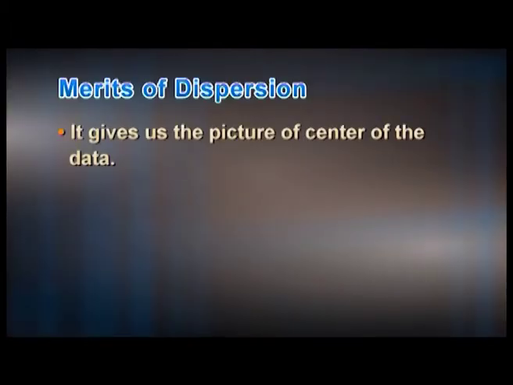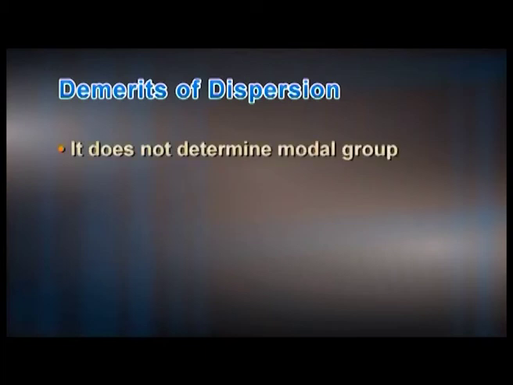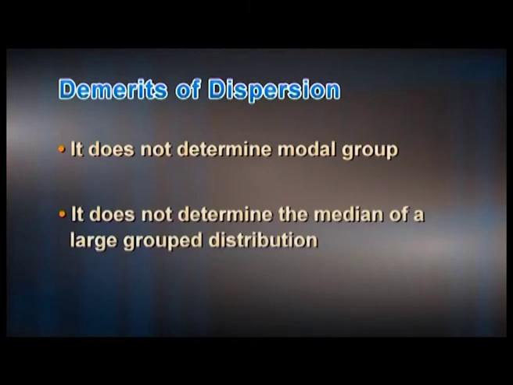We shall now look into the merits of dispersion. It gives us the picture of center of the data. In certain instances, it may be desirable to examine further on how the other members of the set of data are dispersed about the measure of central tendency. The demerits of dispersion include: it does not determine modal group, it does not determine the median of a large grouped distribution.